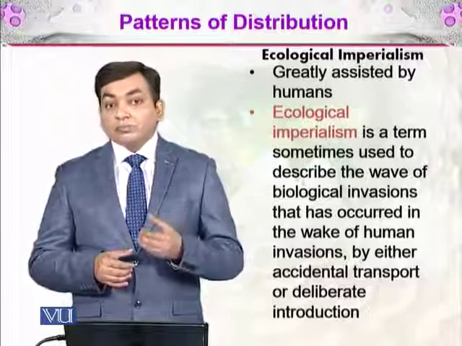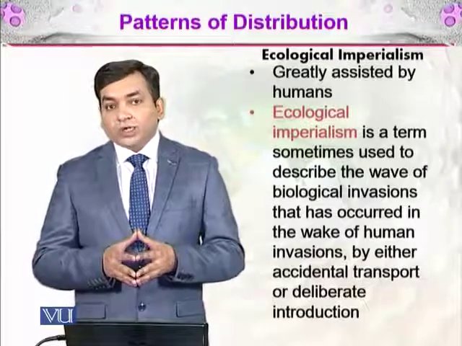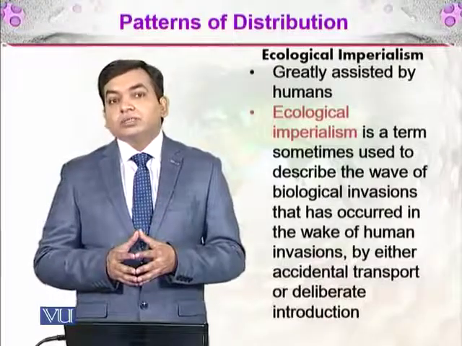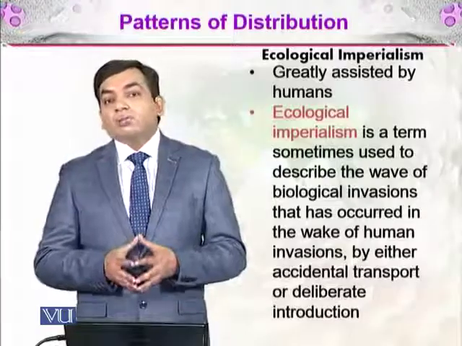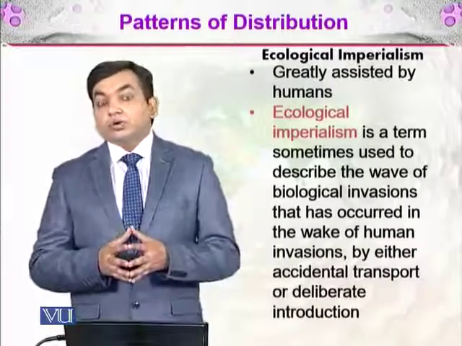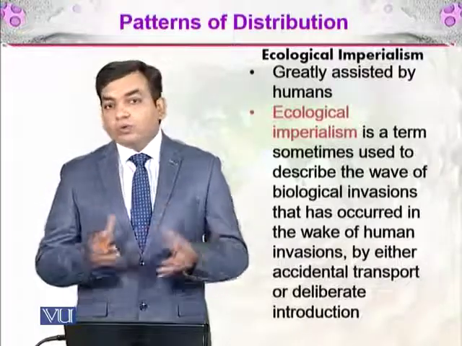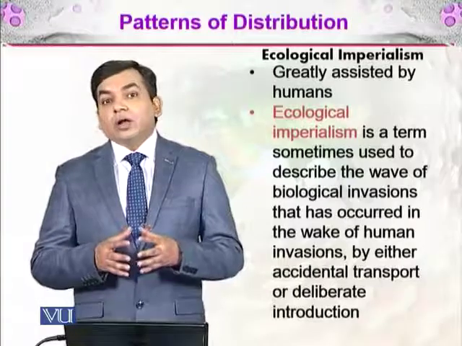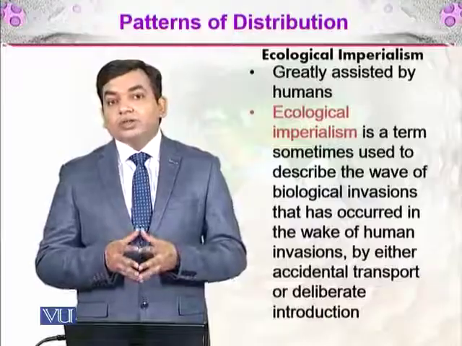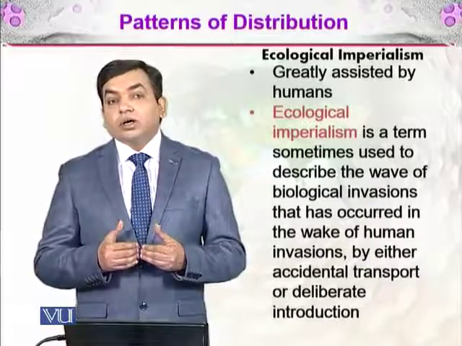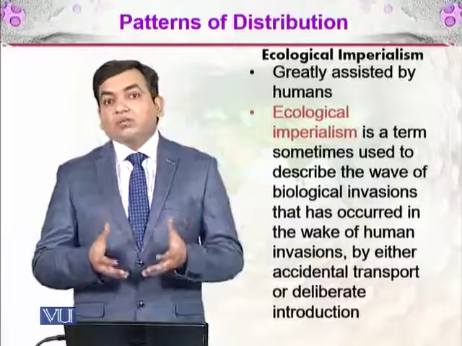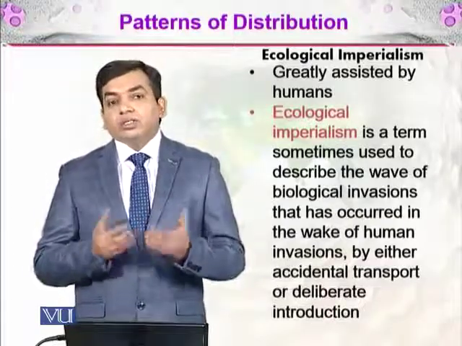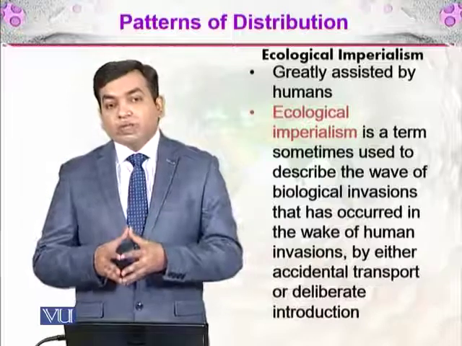For example, in Australia, rabbits were introduced, and the rabbits don't have any predator on the Australian continent. Due to the ample food and no predator which can eat the rabbits, their population exploded, and these invasive species resulted in a lot of extinction of the endemic species of Australia. And this is described with the term ecological imperialism.